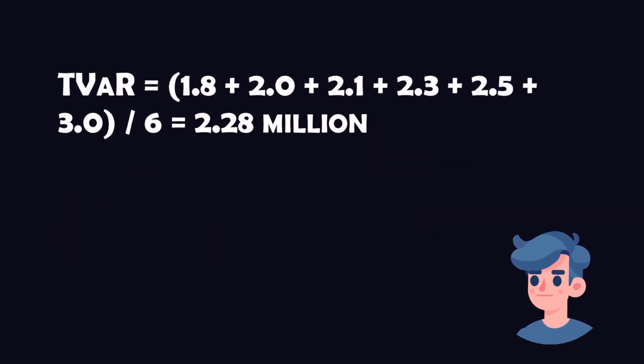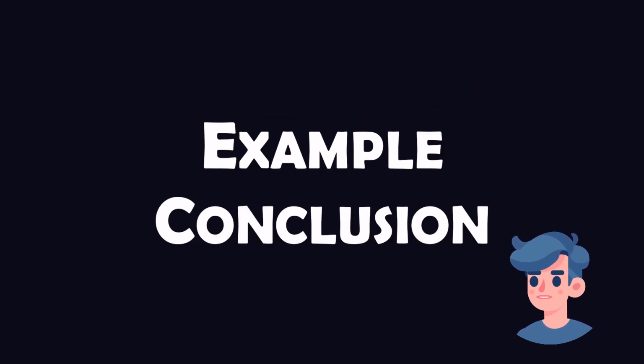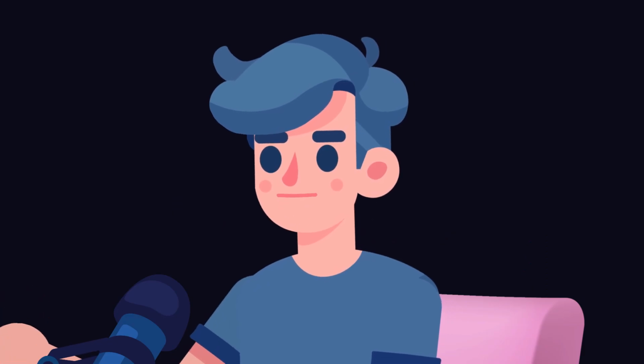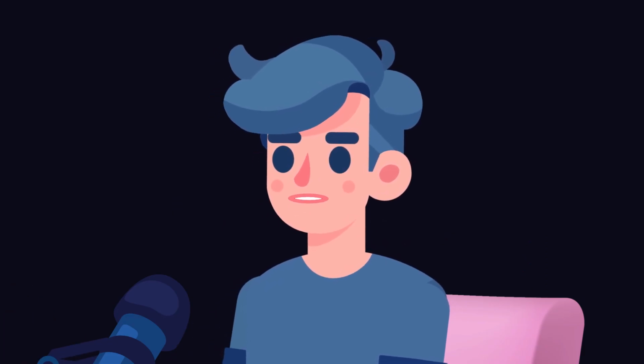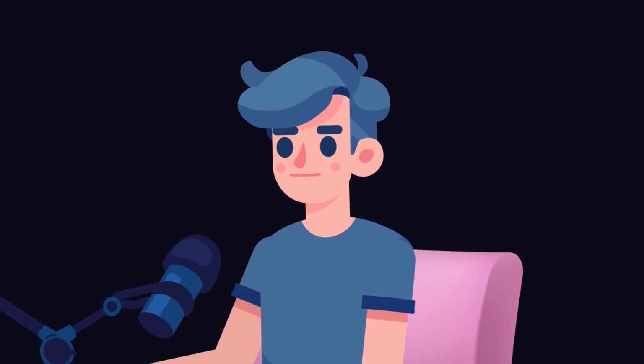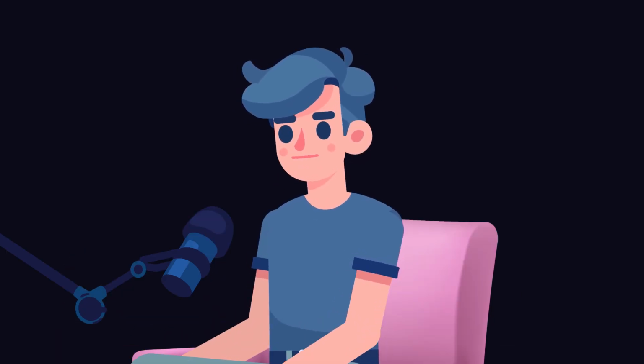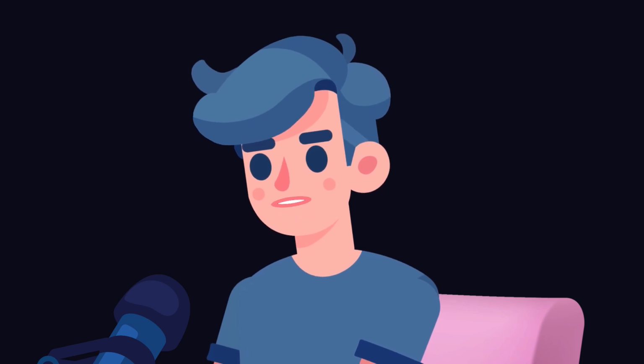Step 3. Calculate the average of these excess losses. Adding these values and dividing by their count gives us TVaR. So, 1.8 plus 2.0 plus 2.1 plus 2.3 plus 2.5 plus 3.0, divided by 6, is equal to 2.28 million. In this example, the TVaR at 95% confidence level is 2.28 million. This means, on average, if the losses exceed the 1.5 million VaR threshold, the expected loss would be 2.28 million.